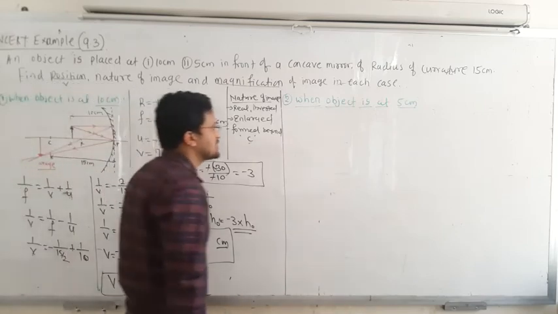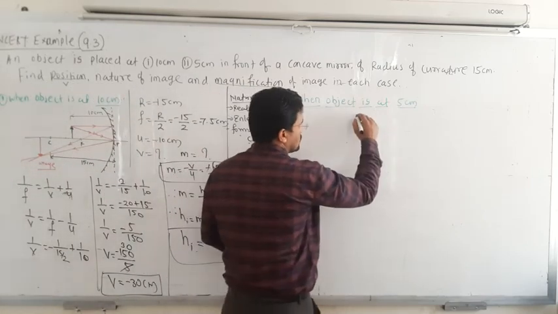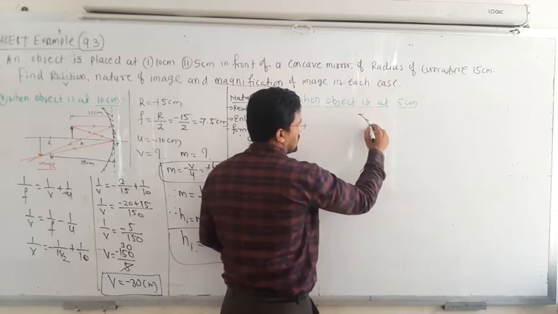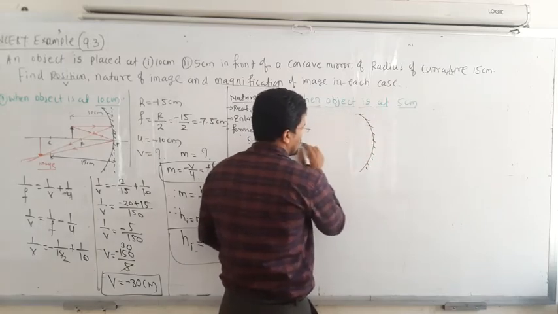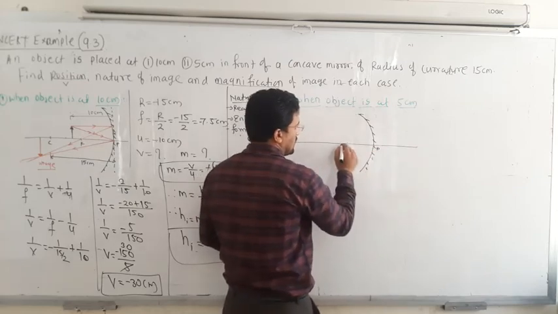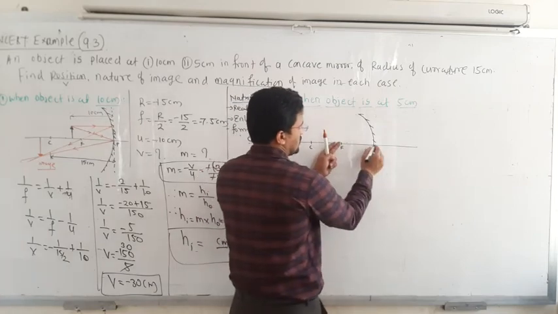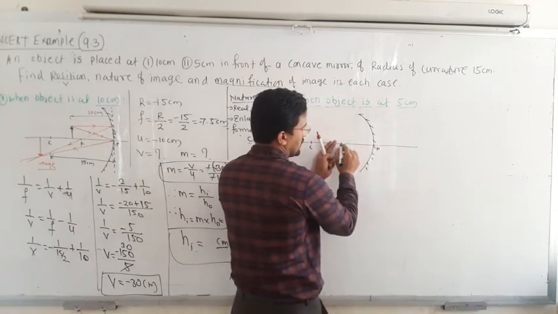Now second case, when the object is placed at 5 centimeter. Okay, so this is the concave mirror, and this is the focal point, principal axis, and this is the pole. Suppose this is F, and at the same distance you have C. So F is how much? 7.5. From here to here it is 7.5, and the object is placed at 5 centimeter.